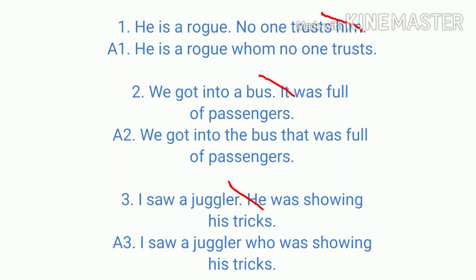Third one, I saw a juggler. He was showing his trick. Now who is this he? The juggler. So in that place we need to join a relative pronoun. So we join it with who. I saw a juggler who was showing his trick. And he is not repeated when we join this sentence.